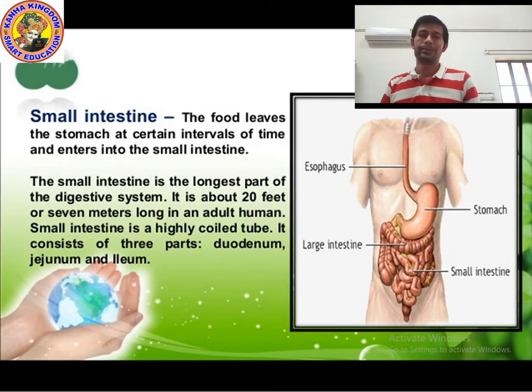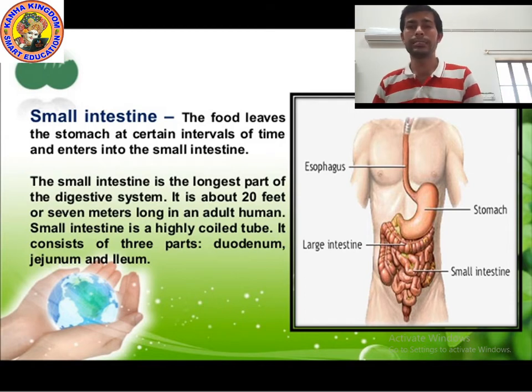In the stomach, semi-solid food is prepared, known as chyme. It happens due to gastric juice, which the wall of the stomach secretes. It contains enzymes and hydrochloric acid. Enzymes help digest the food and convert it into semi-solid, and hydrochloric acid kills the bacteria which come with the food.